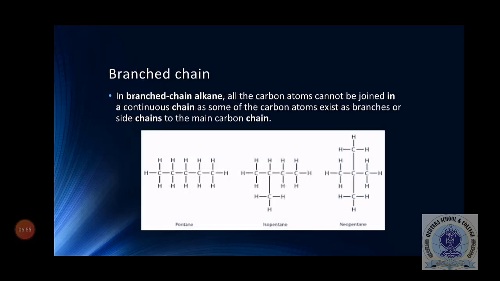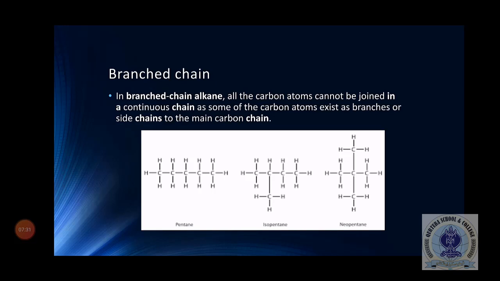While in case of branch chain, there will be some branches, there will be some extremities. By branches or extremities we mean that, for your ease, consider a common life example, a human being. Our body, our torso is a kind of straight chain, while our hands are extremities. They are branches. When you pull your hand out of your body in a straight path or at 90 degrees, that's a kind of branch. That's a kind of extremity. So in case of branch chain, there will be some extremities.